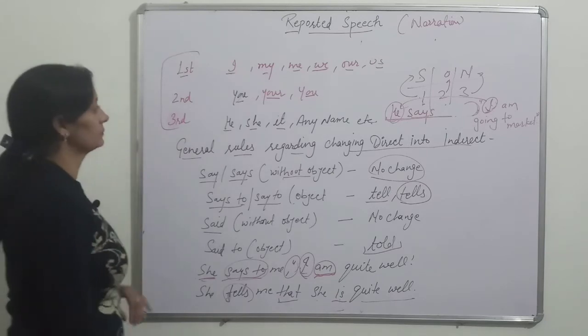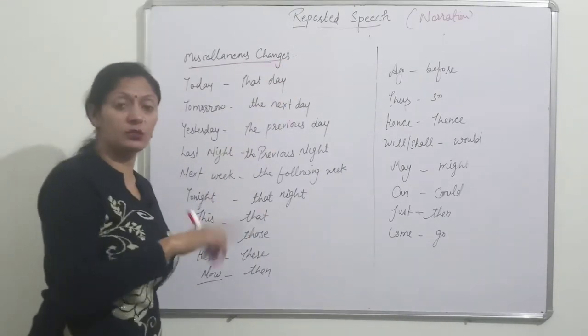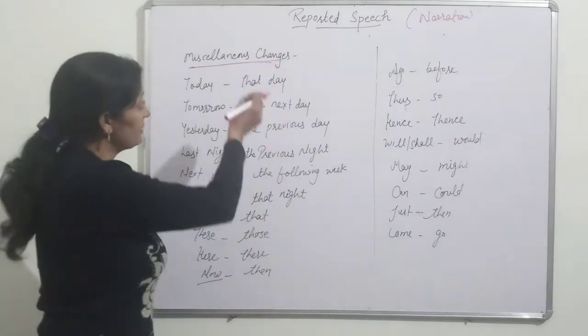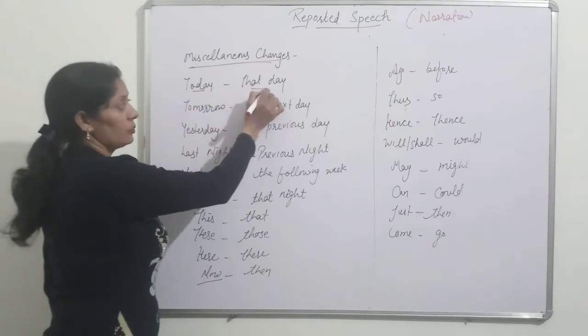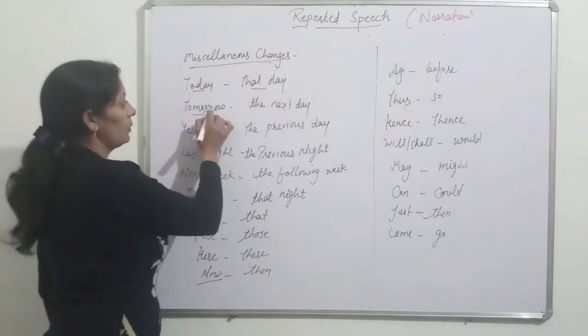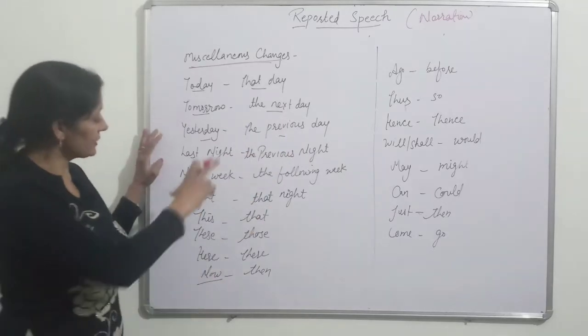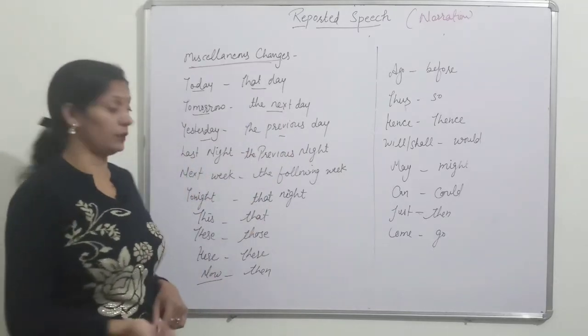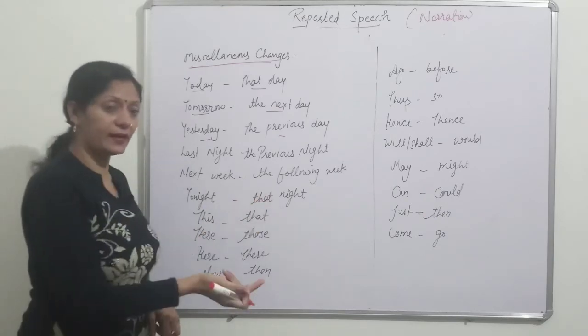Okay. Some miscellaneous changes when we change direct speech into indirect. Today is changed into that day, tomorrow the next day, yesterday the previous day, last night the previous night, next week the following week, tonight that night.